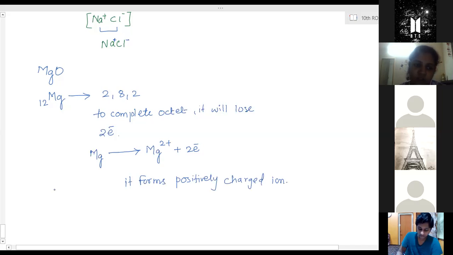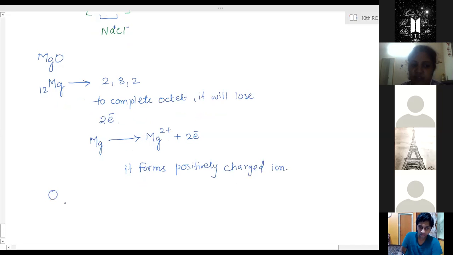Okay. Now what about oxygen? Oxygen's atomic number is 8 and the electronic configuration is 2, 6. To complete its octet, it will gain 2 electrons.